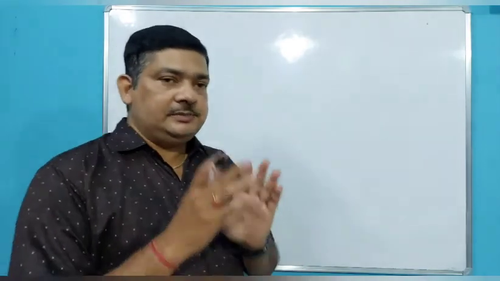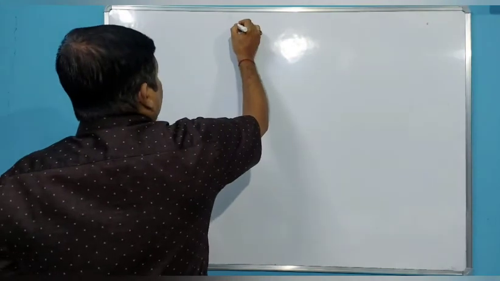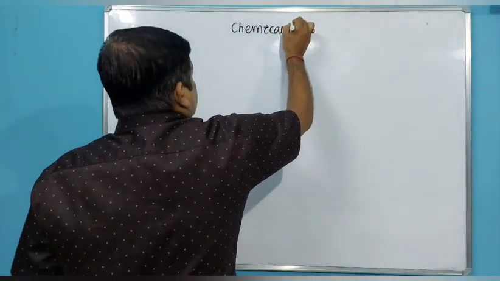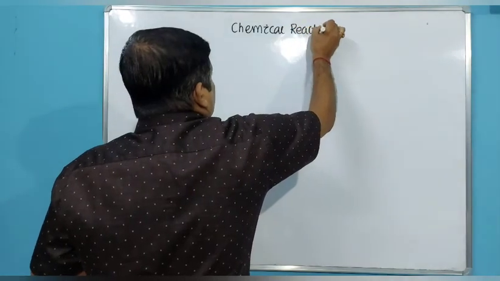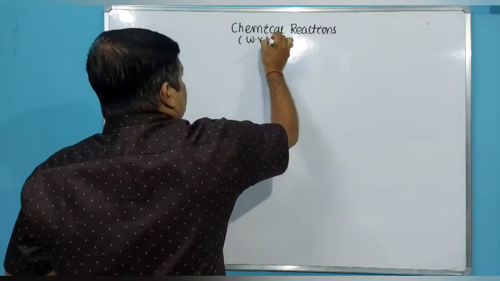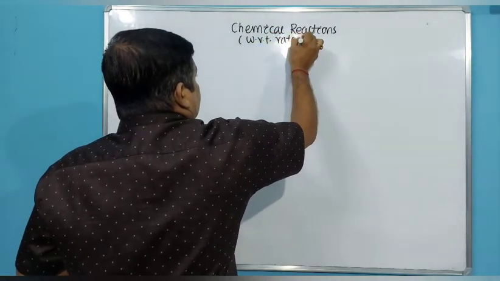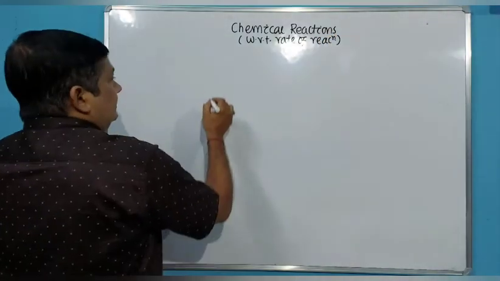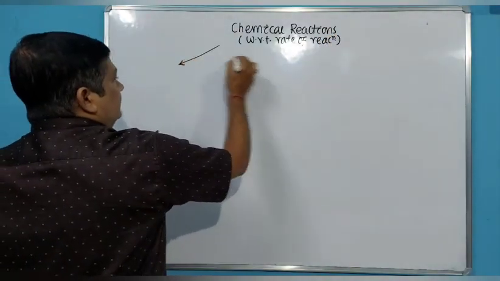With respect to rate, some reactions are very fast, some are moderate, that means they take place at an average rate, and some are too slow. So mainly the chemical reactions with respect to rate of reaction are of three types. Let us see which ones.